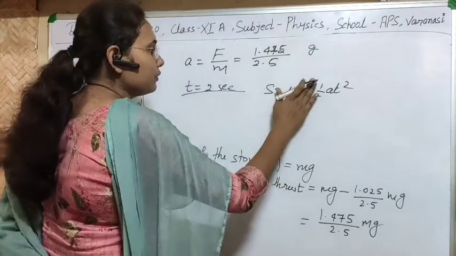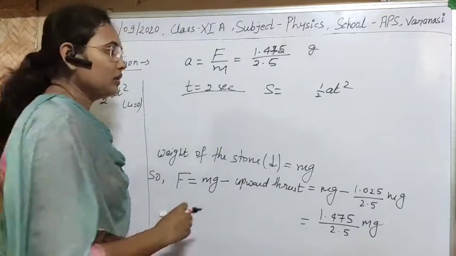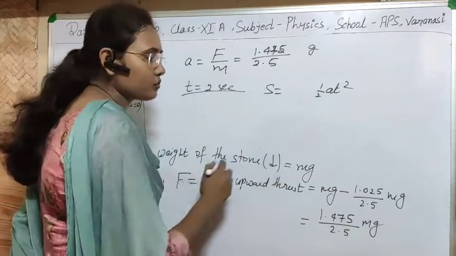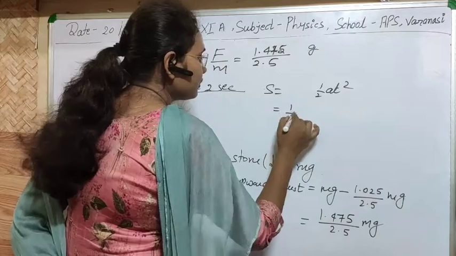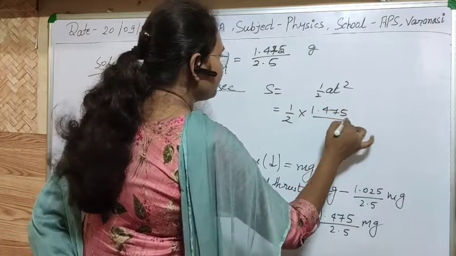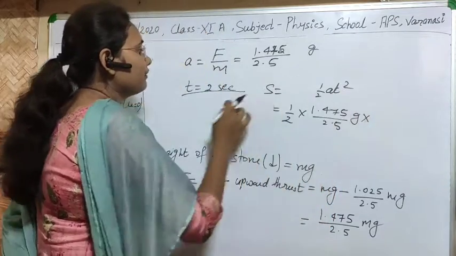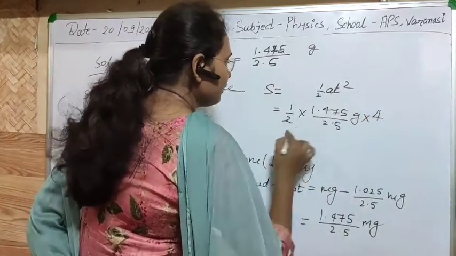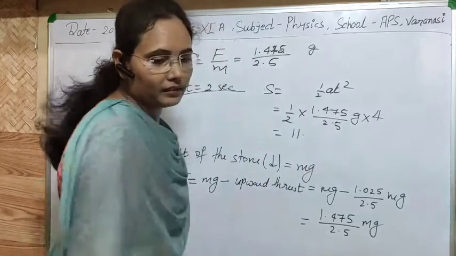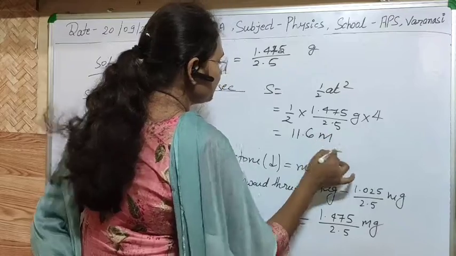As u is 0, meaning the initial velocity of the stone is 0, s will be half at square, and after putting the value of a, 1.475 upon 2.5 g, and t as 2 seconds, after solving it you will get the value 11.6 meter.